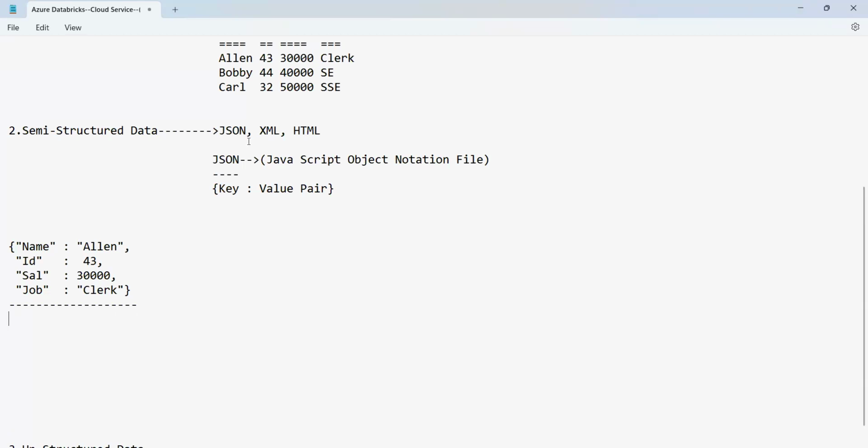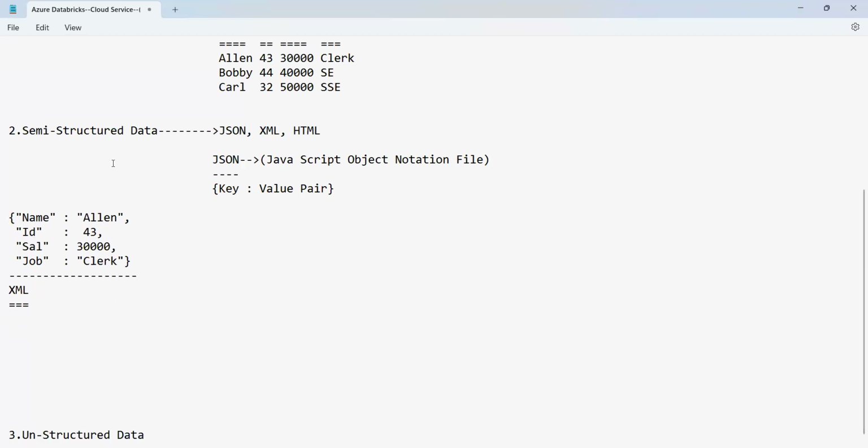What is the next format of data? XML. XML stands for what, guys? Extendable markup language, or we can say exponential markup language. That's the thing we have it.